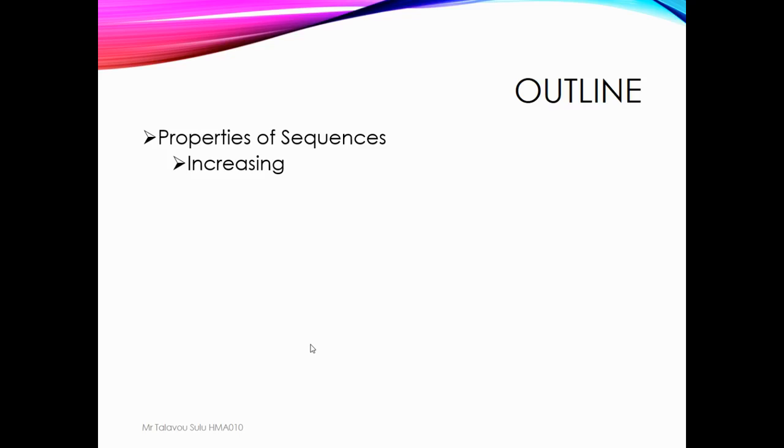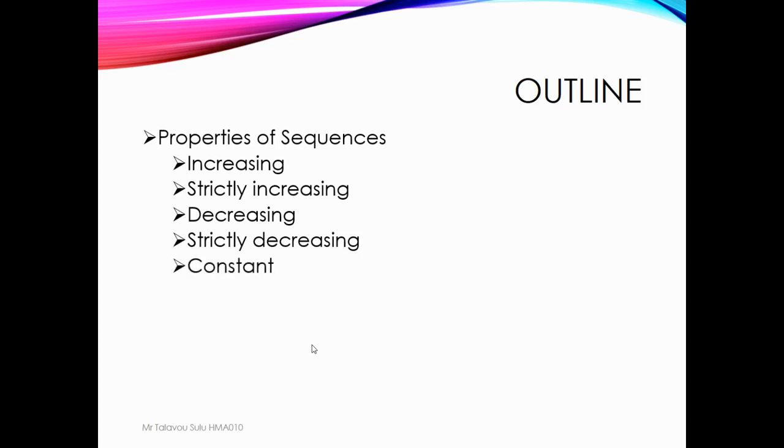There are sequences called increasing sequences. A sequence can be increasing, strictly increasing, decreasing, strictly decreasing, and a sequence can be constant. A sequence can be bounded above, and some sequences can be bounded below, or be a mixture, bounded above and below.